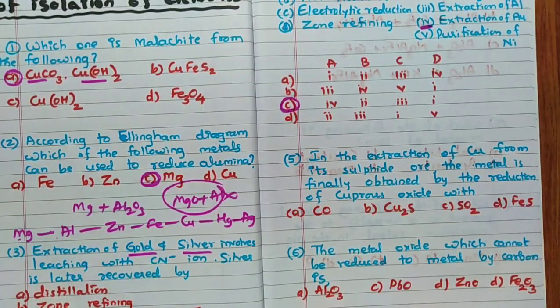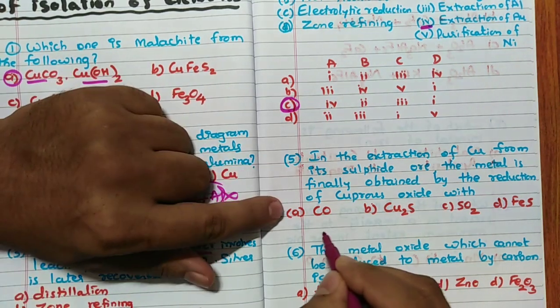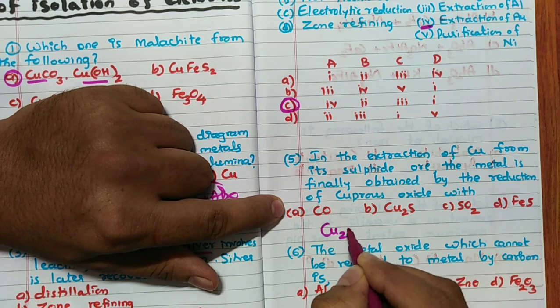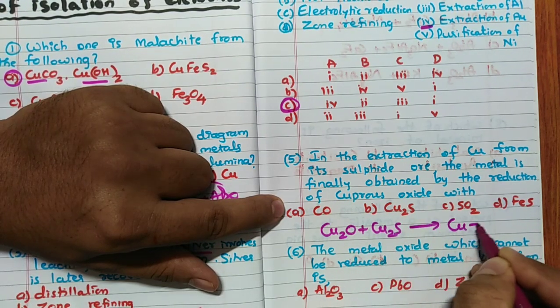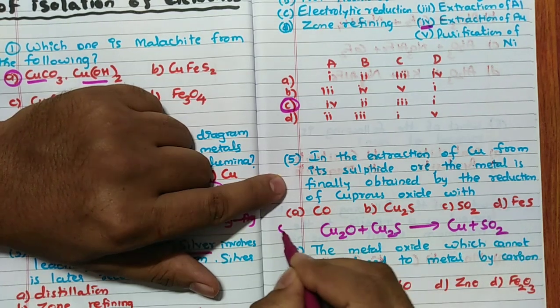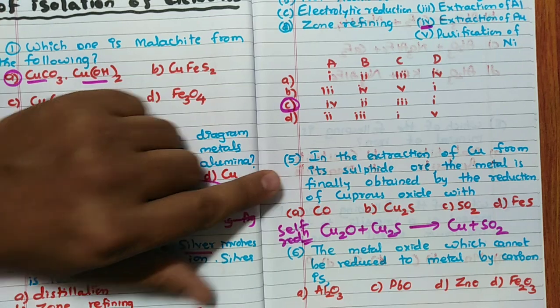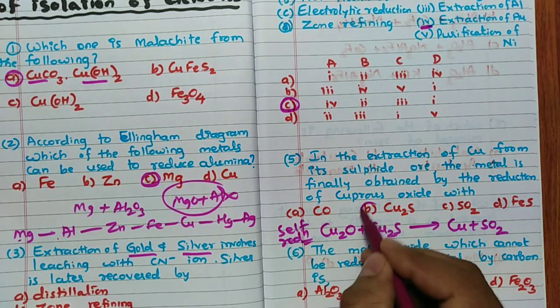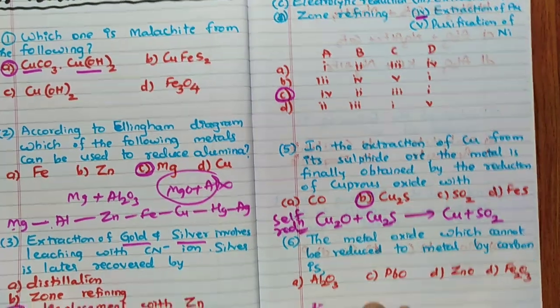In the extraction of copper from its sulfide ore, the metal is finally obtained by the reduction of cuprous oxide with what? A very famous reaction: Cu2O reacts with Cu2S to form Cu plus SO2. This is a self-reduction or auto-reduction process. Hence the answer for this question is Cu2S. Very important process, extraction of copper, remember that self-reduction or auto-reduction process.